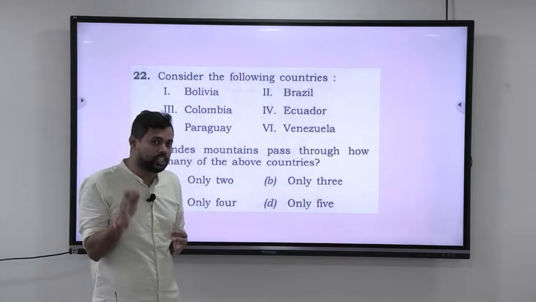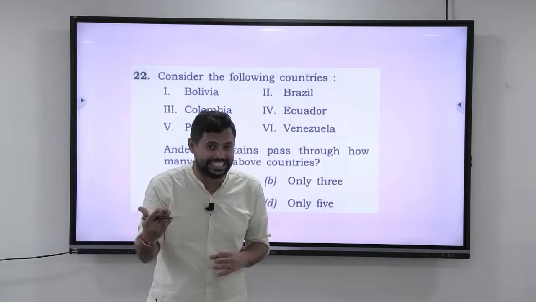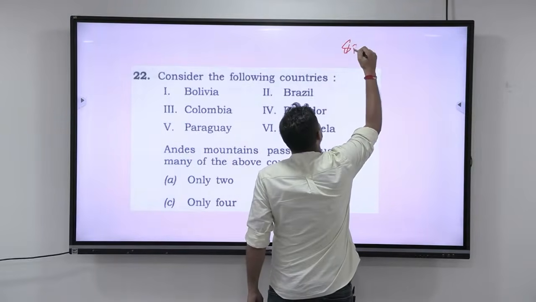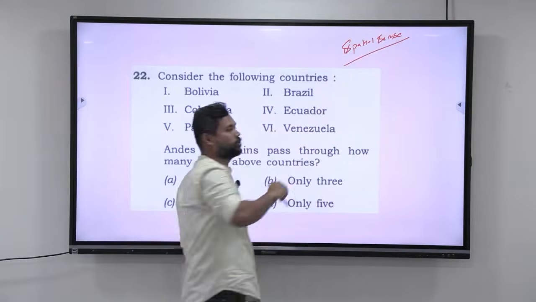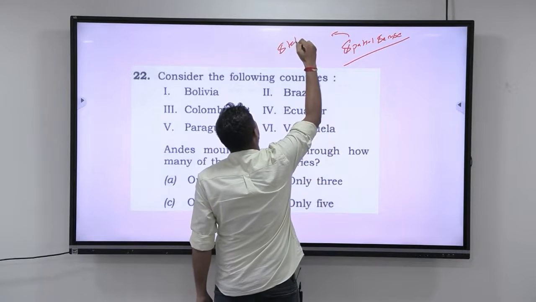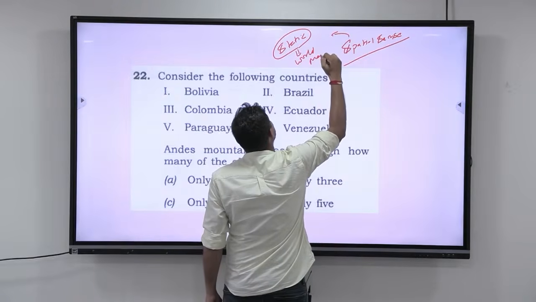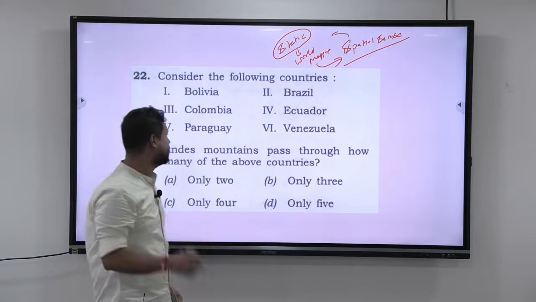Alright guys, let us look at this question. Understand that this question is also under mapping, but this question is considered easy. Why is it easy? Because if you have a proper spatial sense of the countries, you should be able to answer. And that spatial sense of all the countries will come from how good you are in the static part of world mapping. If you are good in the static part of world mapping, then automatically you will have a very good spatial sense. Let us see the question first.